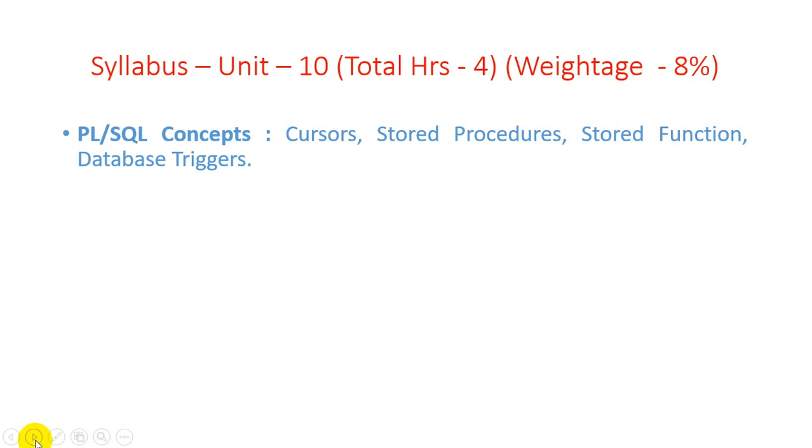Each and every unit provides a separation of weightage and separation of fundamental topics. So we are focusing on all 10 units. What we are studying in the practical concept, there is a list of practicals. I will just show it to you.